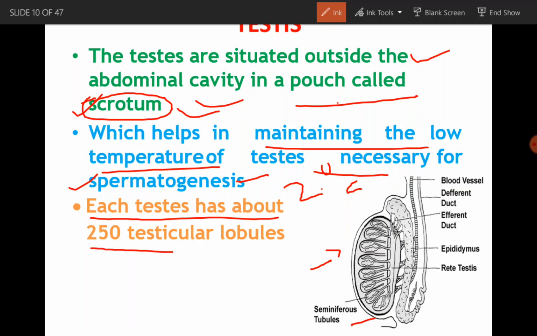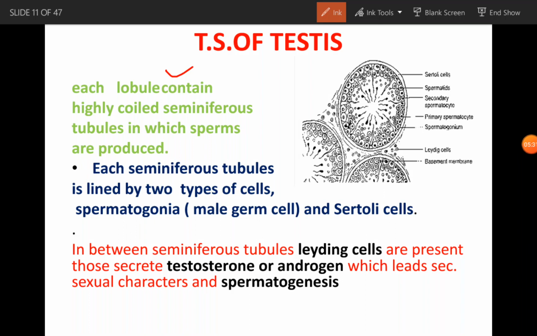If we see the structure of the testis, each testis has about 250 testicular lobules.